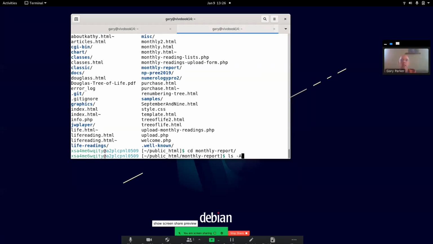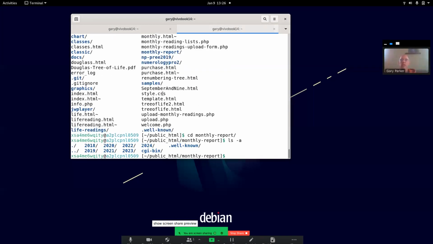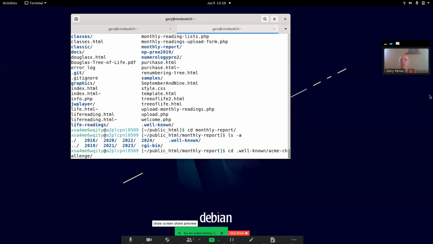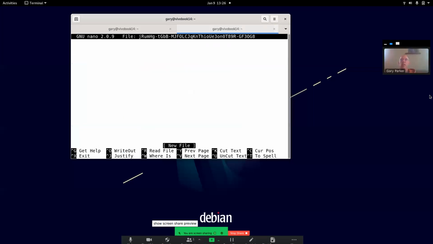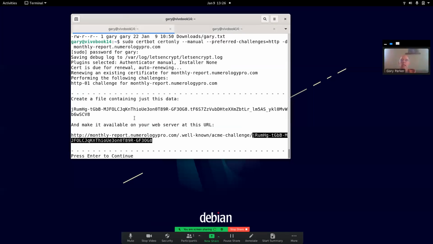There, I should see that there's a .well-known directory, which is a hidden directory. And in there should be the Acme challenge directory. And then in there, I want to make this file. And I'm just going to use the nano text editor because it's simple. Paste that name in. And then I got to go back and grab the file content.